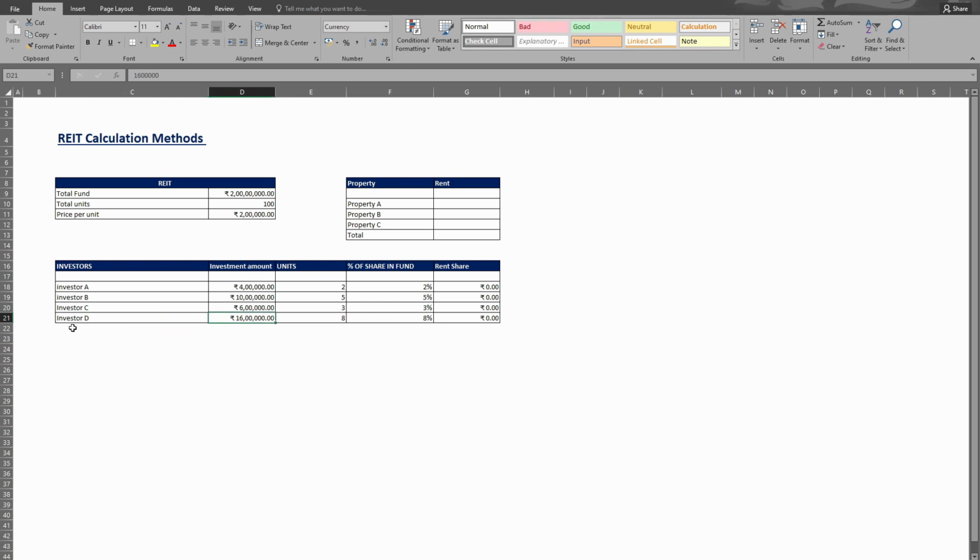Other investors can invest too; we are just understanding the concept of how a REIT is calculated. So suppose these 4 investors have invested this money into the fund.